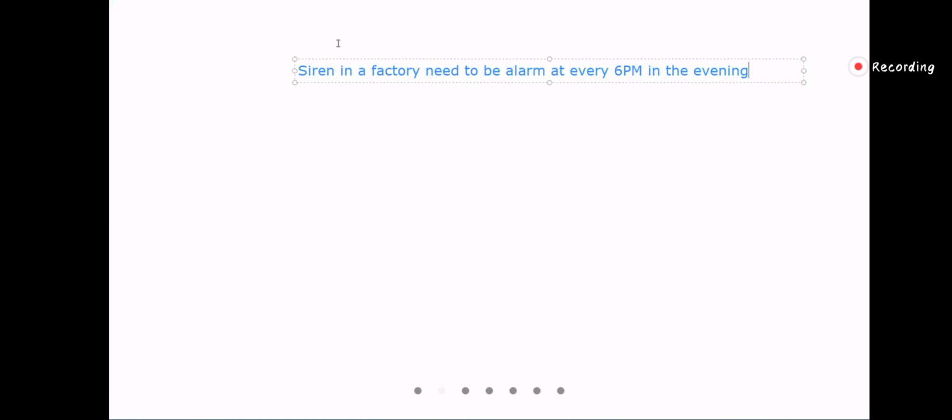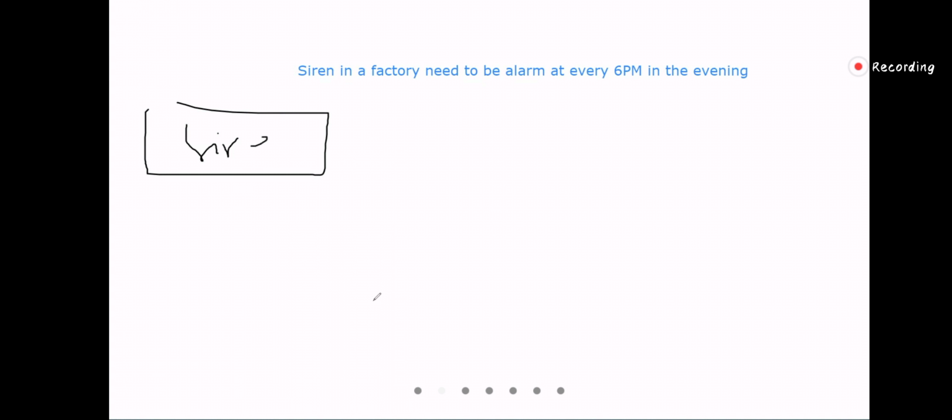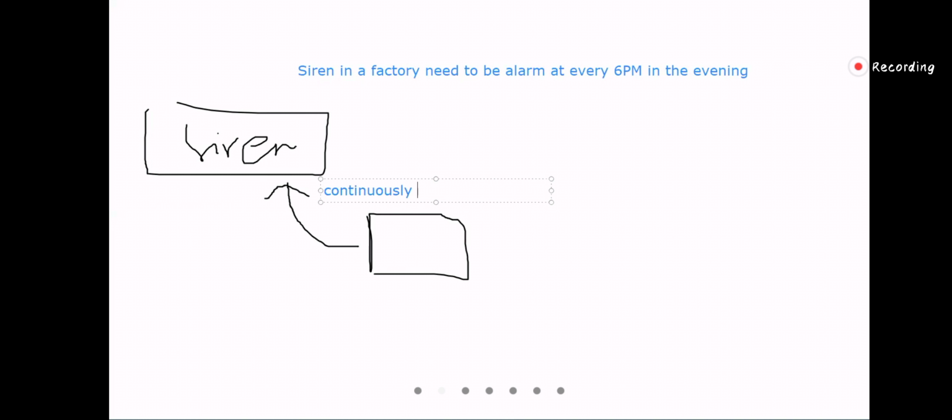One is I can have a source, let's say a siren. There is a siren. Now I can have a device that is continuously monitoring this. This device is continuously monitoring.